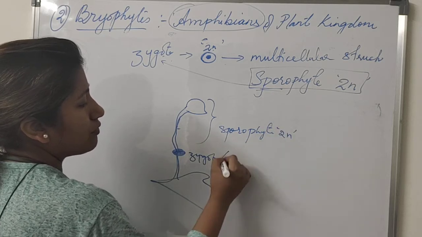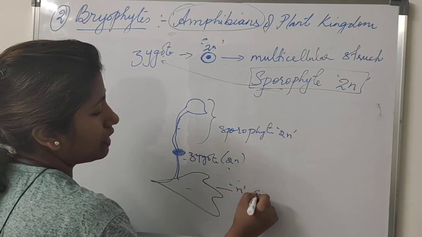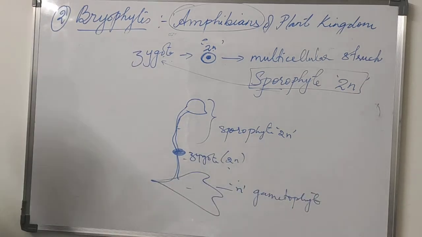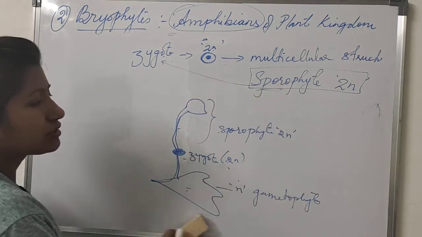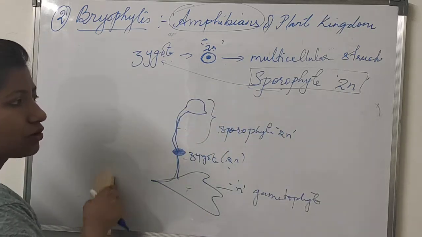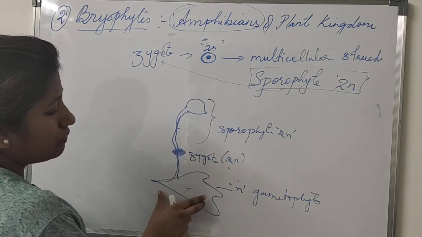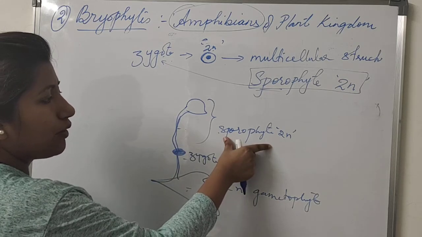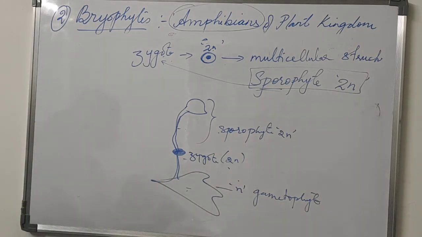Which is diploid, developed from diploid zygote, and the zygote has developed from the haploid gametophyte. So what you see here, the sporophyte remains attached to the gametophyte. Now, you can see a bryophyte has two types of structure. The bottom part is gametophyte, which is haploid, and the upper part is diploid, which is sporophyte.